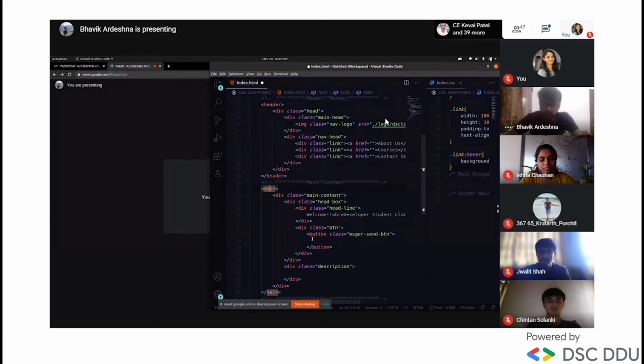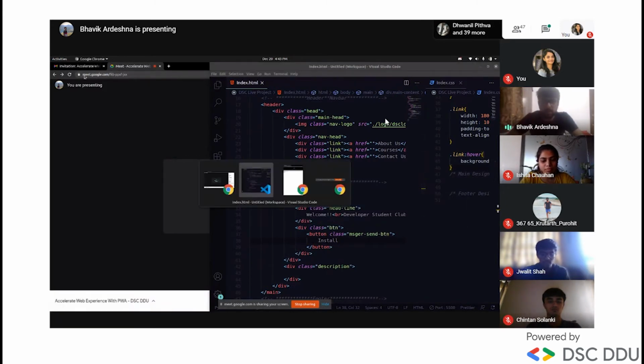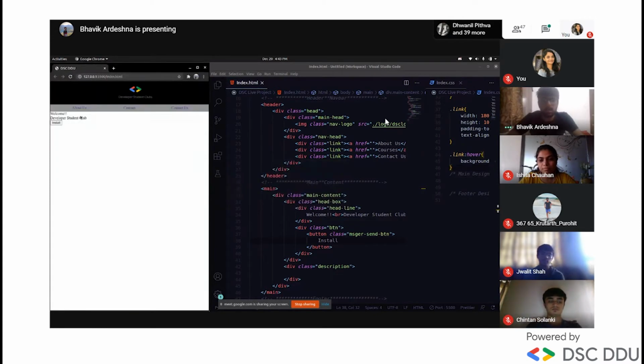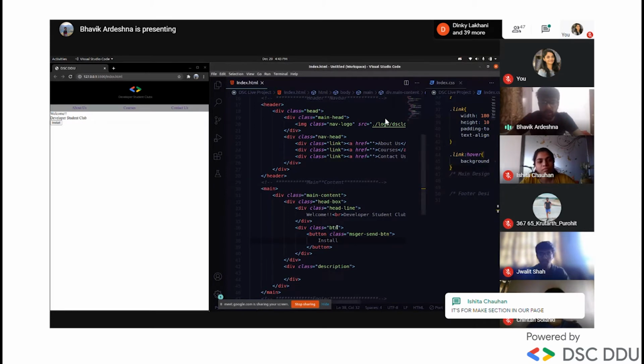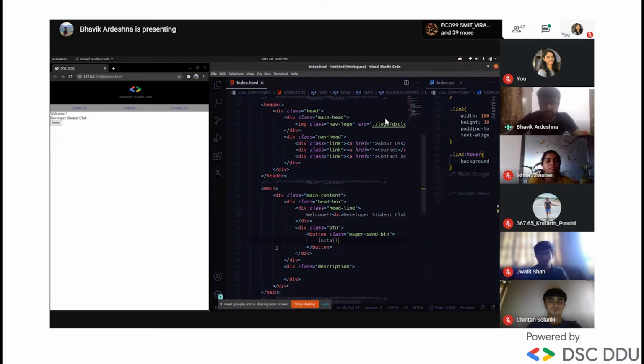Cool. So in the button we will write install. I write install because in the next part of PW we will require this button. So you can now write no send and let me, yeah. You can see the changes, right? Welcome developer student club, because we have applied the break tag and the install button. But it's not looking good, right? So let's apply CSS. Okay, and in parallel we put the description, right?